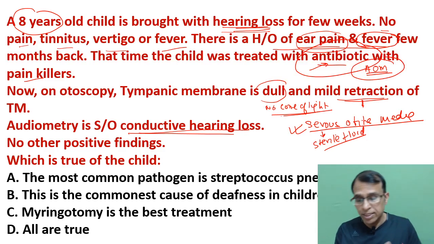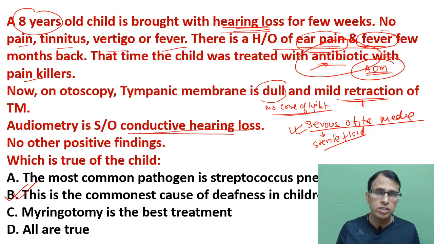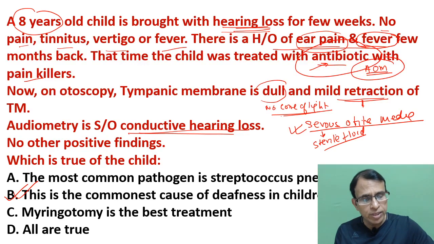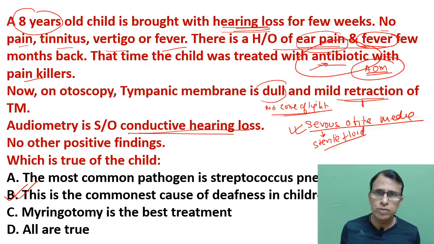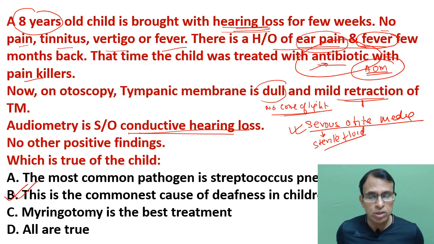But second sentence is the correct answer. Serous otitis media is the commonest cause of hearing loss in children. This is also a very important MCQ otherwise. Very commonly asked, which is the most common cause of hearing loss in children. Serous otitis media is the most common cause of hearing loss in children is a very commonly asked question. So please be mindful of that fact.